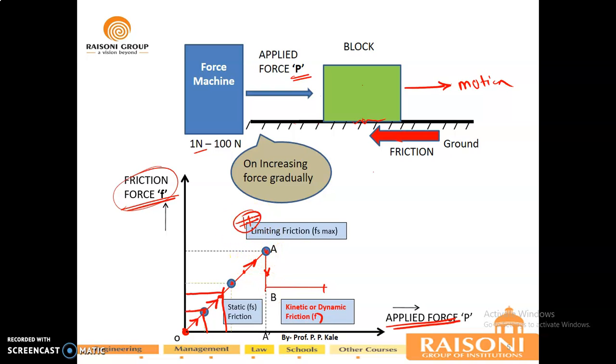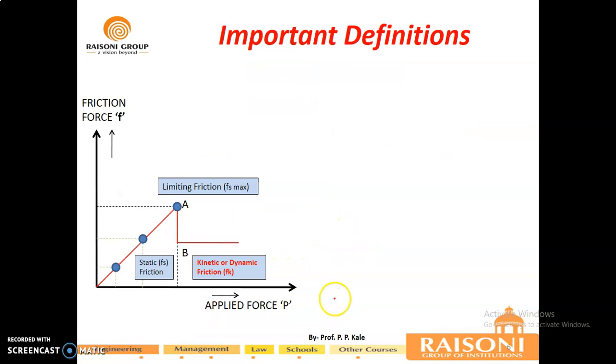That is the static friction's maximum limit and kinetic friction's start point. And from A to B you will get a sudden drop, and after B you will have your kinetic or dynamic friction into play. After understanding this, we will deal with their definitions, what exactly static, limiting and kinetic friction are.